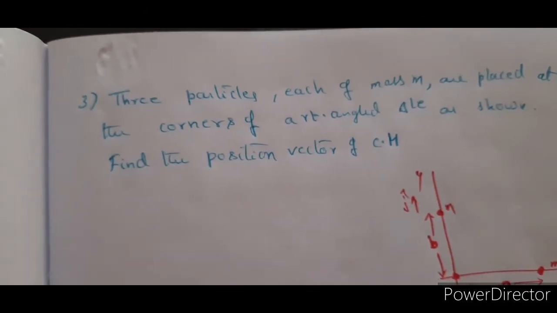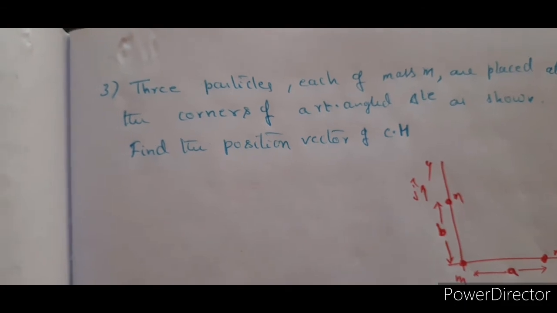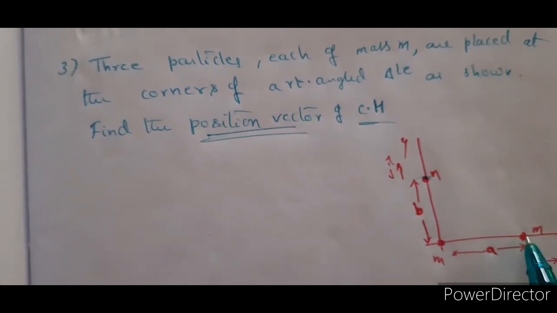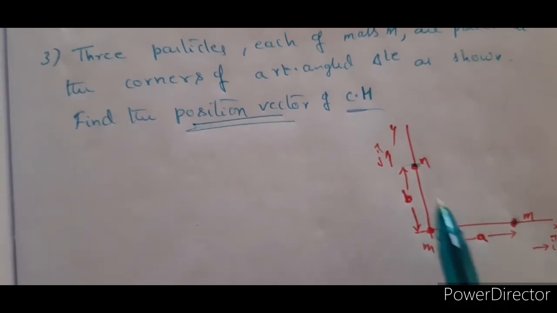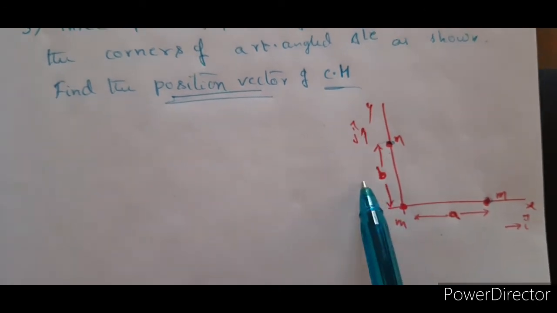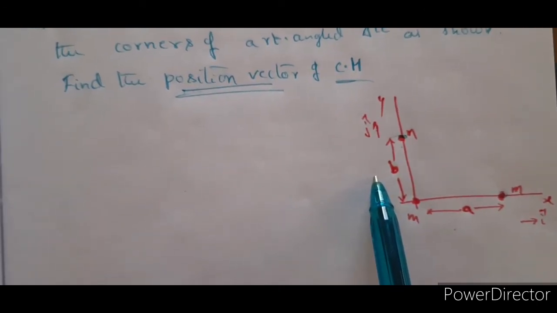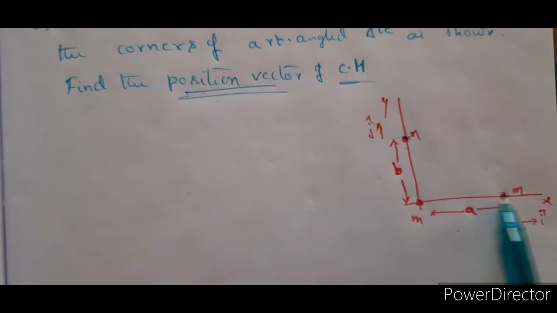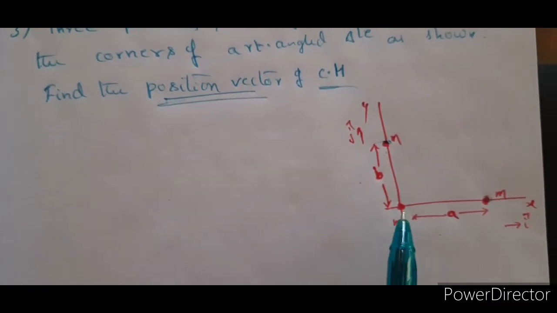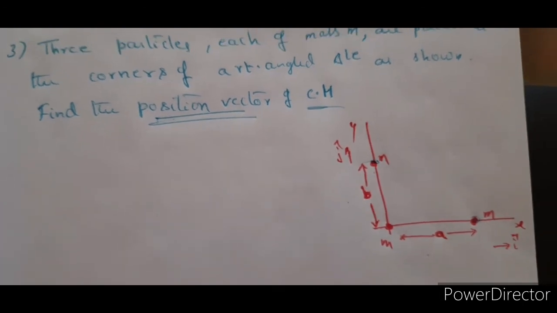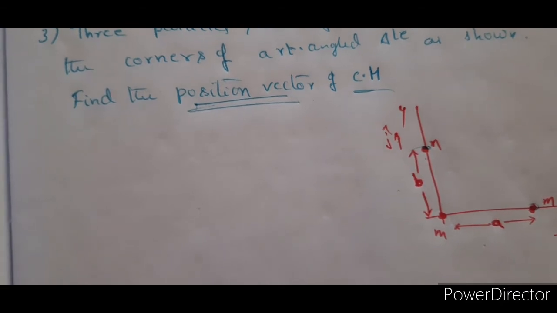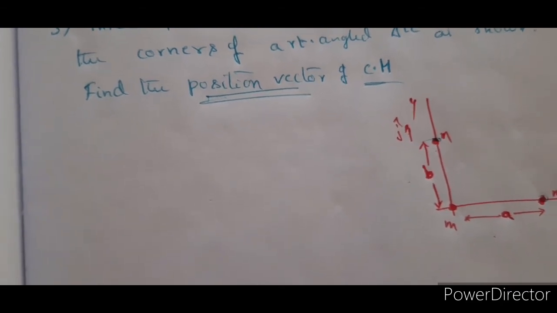Now the problem here is to find the position vector of center of mass, where the problem is given like this. One mass is on the x-axis and one mass is on the y-axis, where the x coordinate of the first mass is A and the y coordinate of the second mass is B. Beautiful. So you know R1 bar, R2 bar, the position vectors here. What we want here is the position vector of center of mass. That means we want to find the location of center of mass.